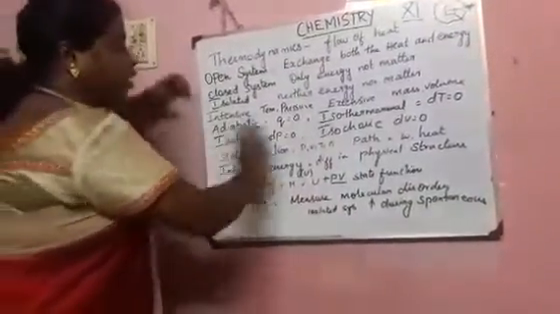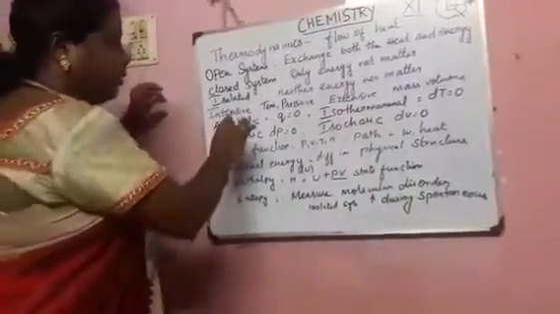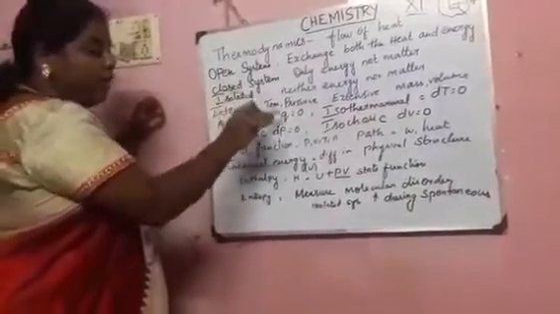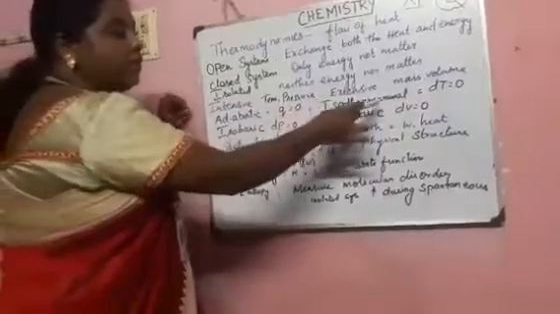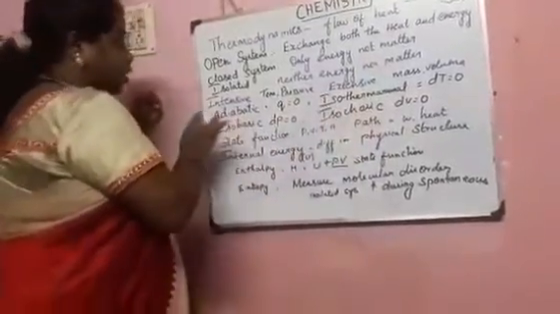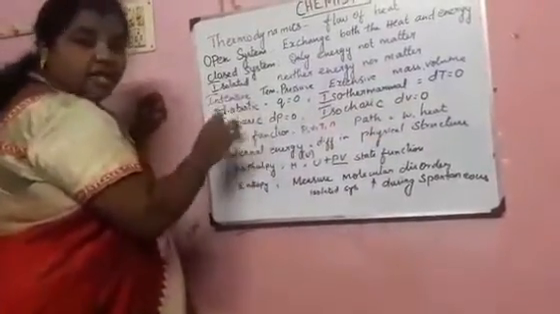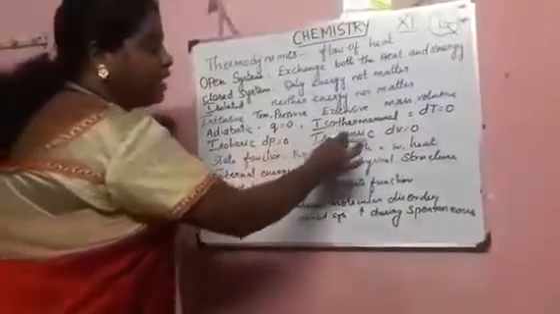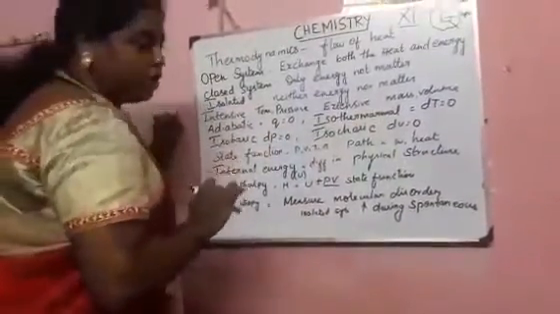Okay. So these are the 4 important processes. Adiabatic means heat is kept constant. Isothermal means temperature is kept constant. Isobaric means pressure is kept constant, and isochoric means volume is kept constant.